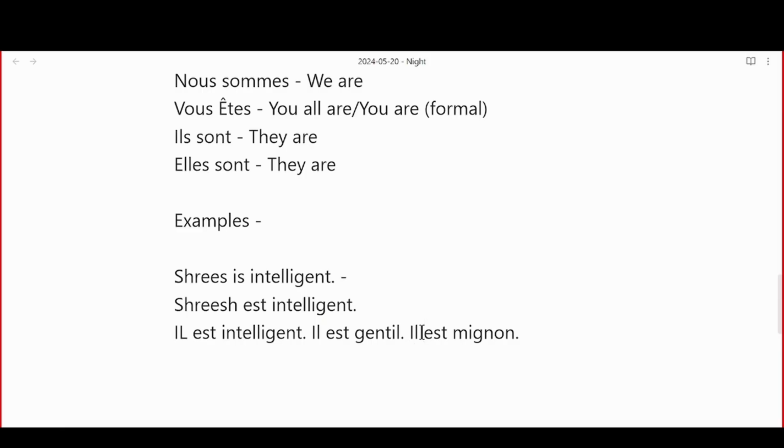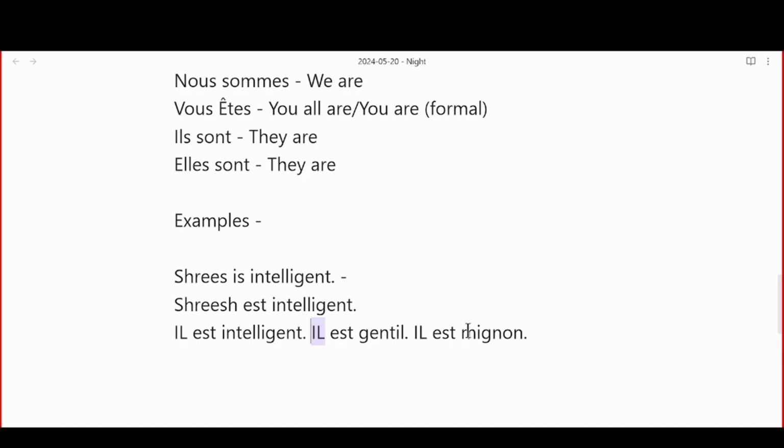Because in a conversation, guys, I don't want to use the same noun again and again. If I'm talking to Priyanka and Shrish isn't here, and we are talking about Shrish, we say Shrish is intelligent. He is caring. He's shy. He's cute. Now Priyanka knows that I'm talking about Shrish. That is the reason she understands that I'm using he instead of Shrish. This is the same reason we use subject pronouns in French.